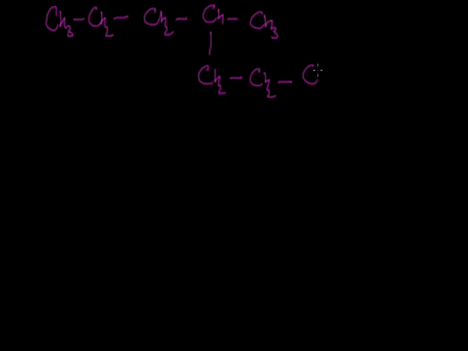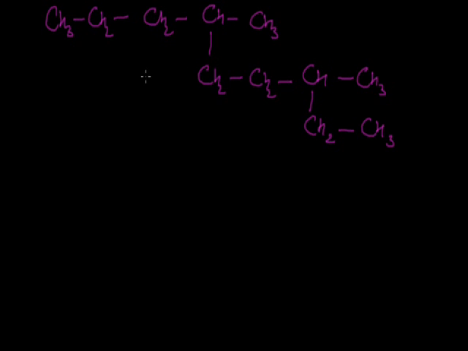If we apply this selection of parent chain to a tougher one, suppose the formula of the compound is CH3 connected with CH2 group, again CH2, CH and CH3, and at the second carbon atom from the right hand side, we have a branch of CH2, CH2, single bond CH connected with a terminal CH3. As we can see, the valency of this carbon is not satisfied, which means one branch will be there, and the branch contains an ethyl group, that's CH2 single bond CH3.